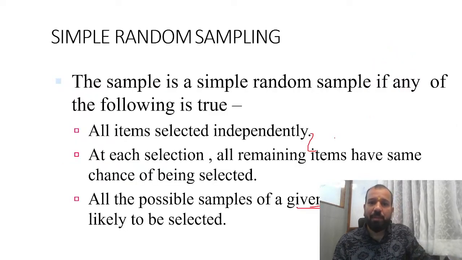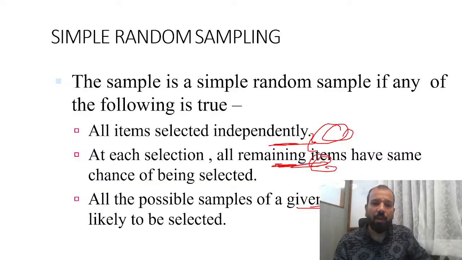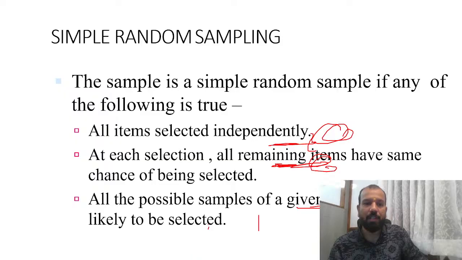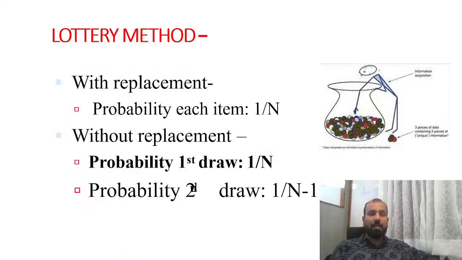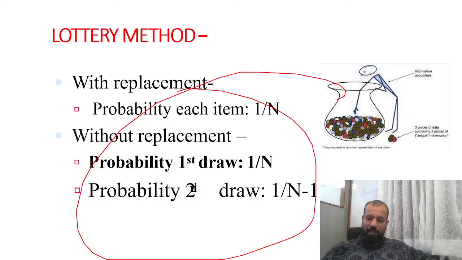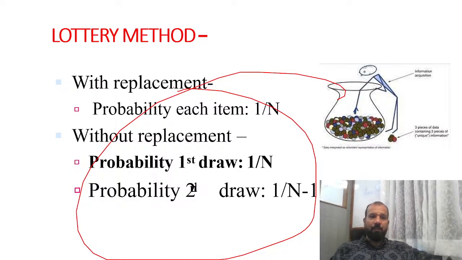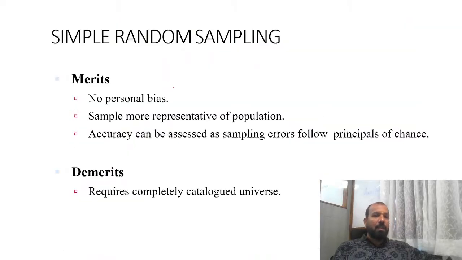A sample is simple random if all items are selected independently. At each selection, all remaining items have some chance of being selected. All the possible samples of a given sample size are equally likely to be selected. This can be the lottery method or the random number tables. In certain businesses, like the excise department or some government tendering, we follow the lottery system: putting chits with the names of the contractors in one basket or jar, and picking out on a random basis. This is simple random sampling.